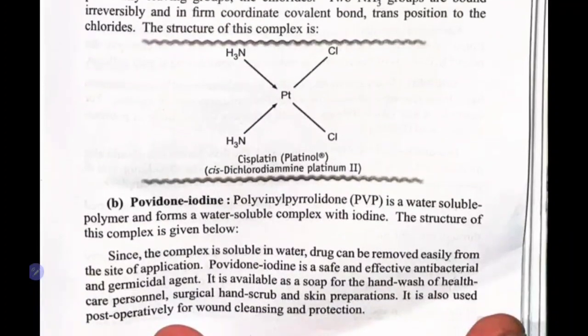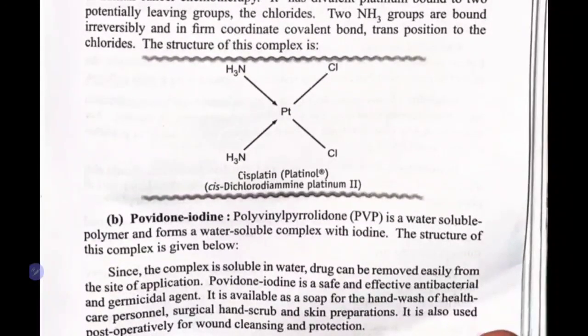Next, we have povidone iodine, your polyvinyl pyrrolidone (PVP). Polyvinyl pyrrolidone is a water soluble polymer. When you add iodine to this polymer, it will form a complex with the iodine, which is also water soluble. The structure of this povidone iodine is given below. We will try to see the structure in the later parts.